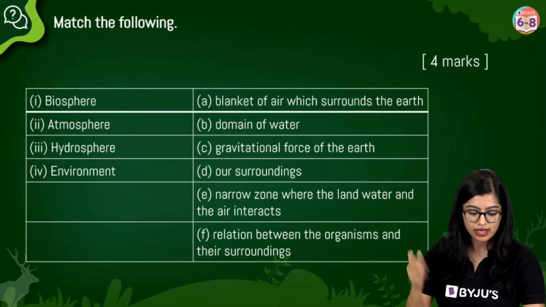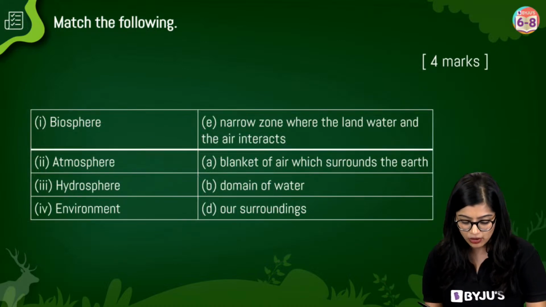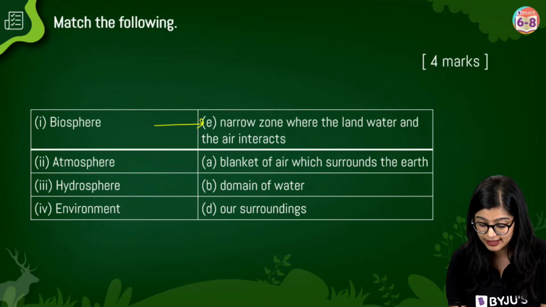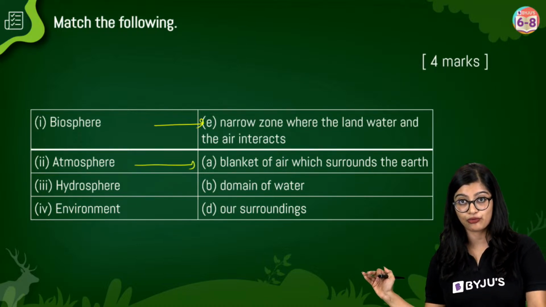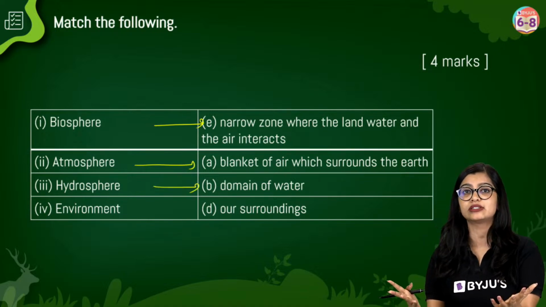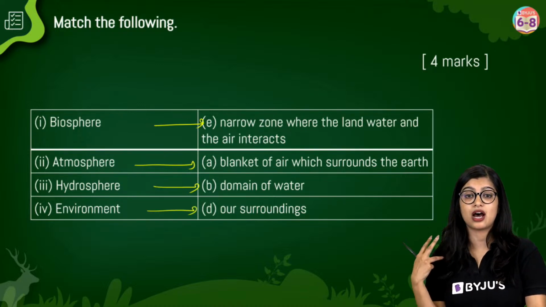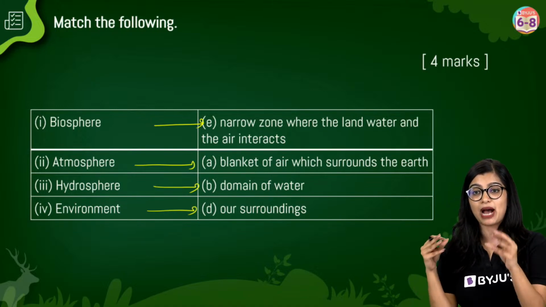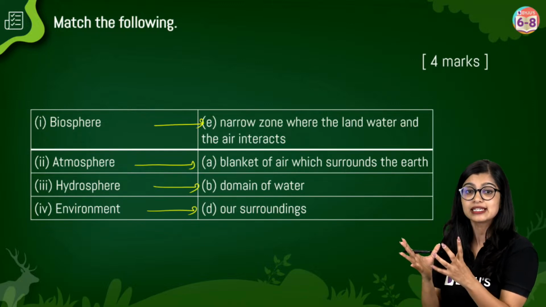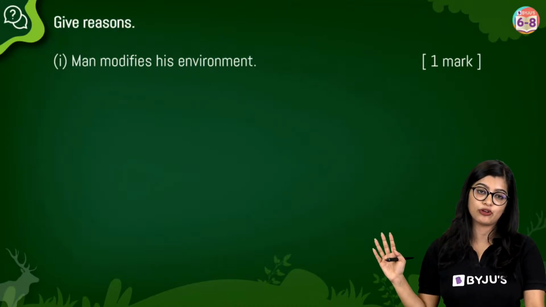Quickly moving on. We have biosphere, atmosphere, hydrosphere and environment. Biosphere is the narrow zone wherein the land, water and air interact. Atmosphere is the blanket of air which surrounds the earth. Hydrosphere is all the water bodies together. And the environment is nothing but our surroundings. So basically, biosphere is a point where your hydrosphere, your lithosphere and your atmosphere meet, making life possible. This you will get for 4 marks, so hope you've made a note of it.